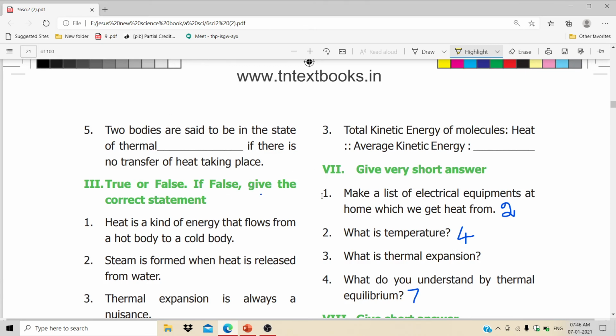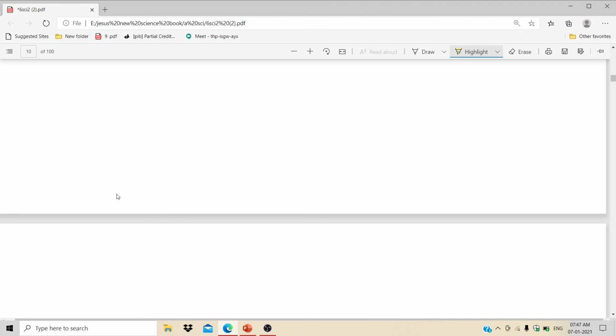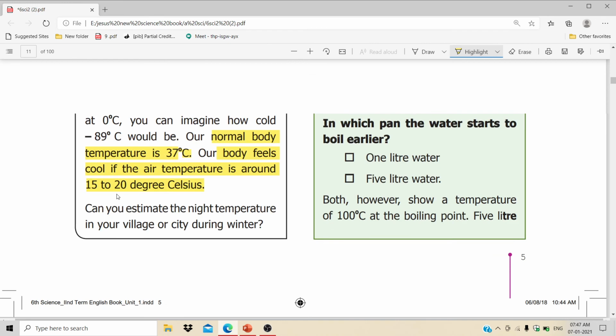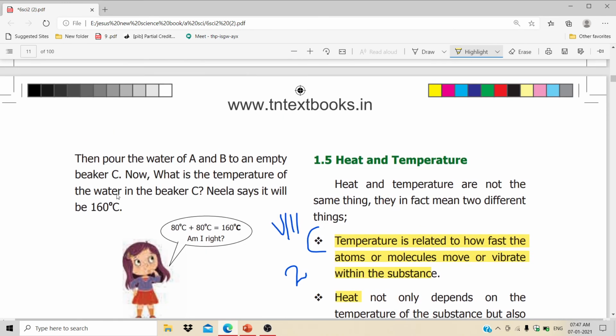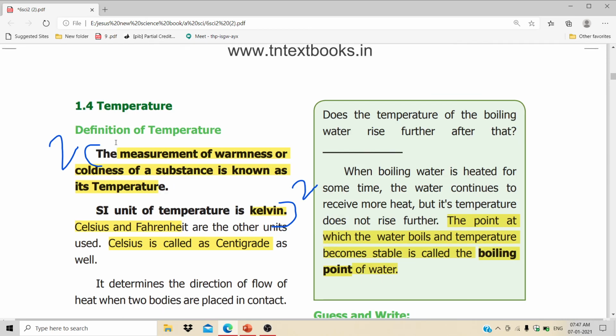And the next question is, what is temperature? Page number 4. What is temperature? Here it is. Mark from the temperature, the measurement of warmness, to Kelvin.